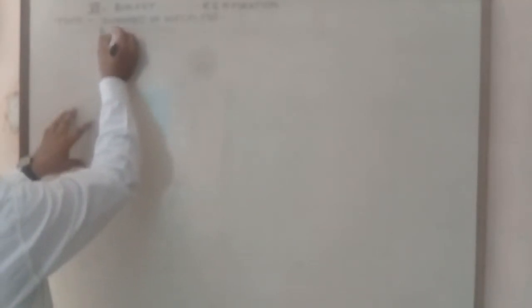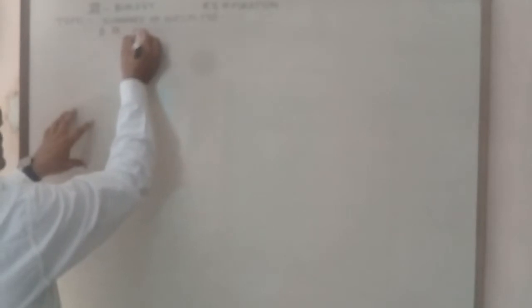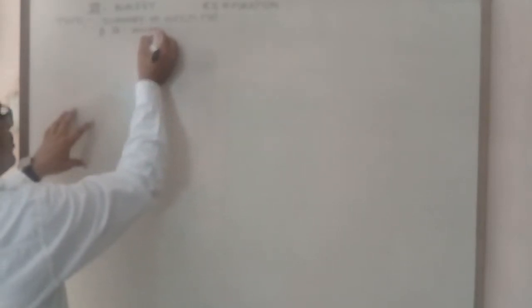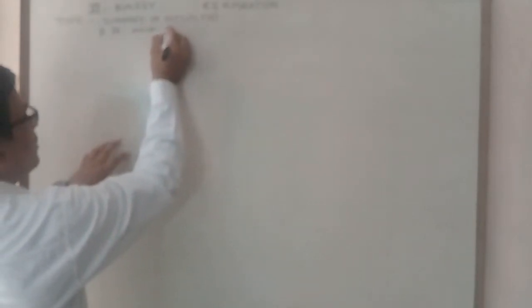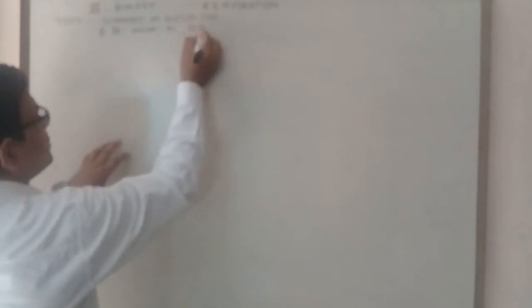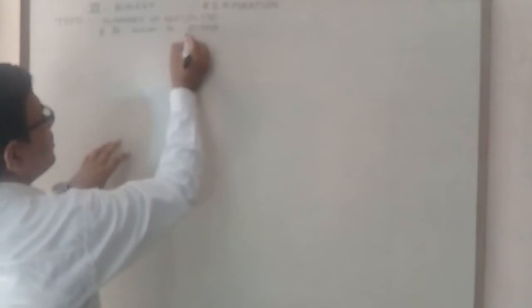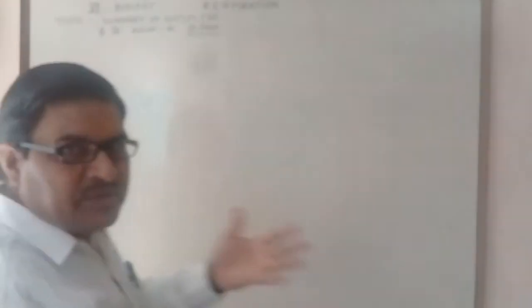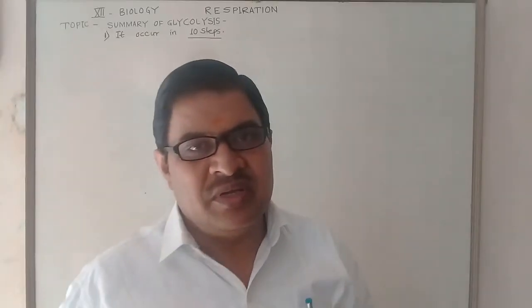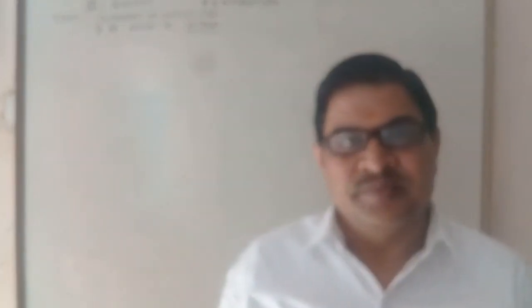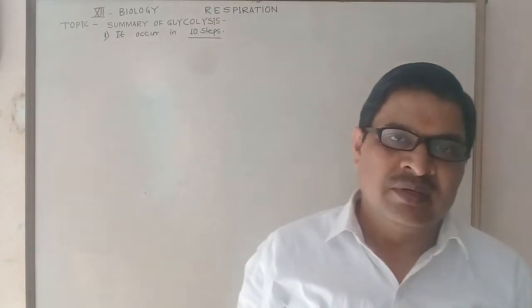In glycolysis, a very important point is that it occurs in 10 steps. Glycolysis is a biochemical process that is completed in 10 steps.